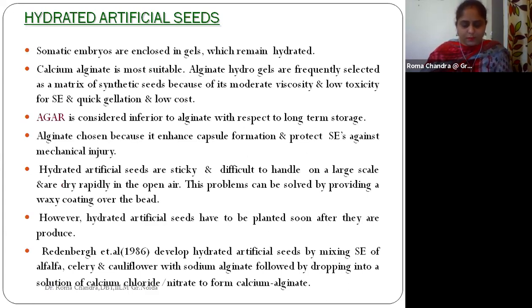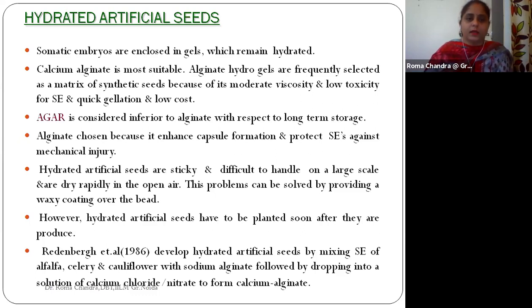The other one is the hydrated artificial seeds. Okay, so these somatic embryos are enclosed in gels which are in a hydrated condition. They have a sufficient amount of water in them. Calcium alginate is the most suitable gel used for the production of hydrated artificial seeds. Alginate hydrogels are frequently selected as a matrix for these synthetic seeds because they have a moderate viscosity, and the toxicity is very low for the somatic embryos.